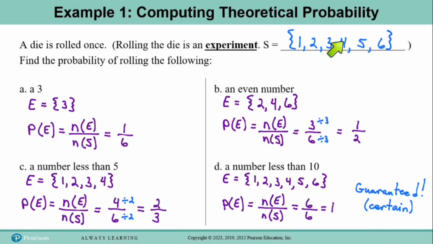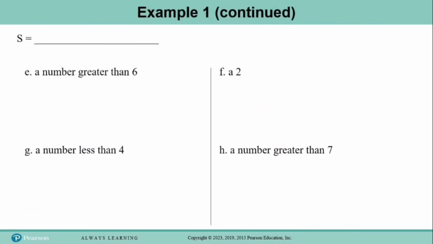So this is why we say that the probability of a certain event is 1. Whenever all of the outcomes from the sample space are also included in the event you're finding the probability for, you're going to end up with the same number in both the top and the bottom, and any non-zero number divided by itself is 1. Okay, let's keep going with example 1. So I'm going to just recopy our sample space here so we can still see it. And in part E, they've asked us to find the probability of rolling a number greater than 6.